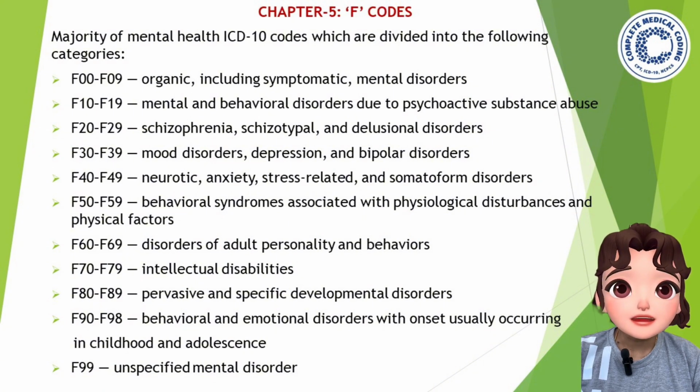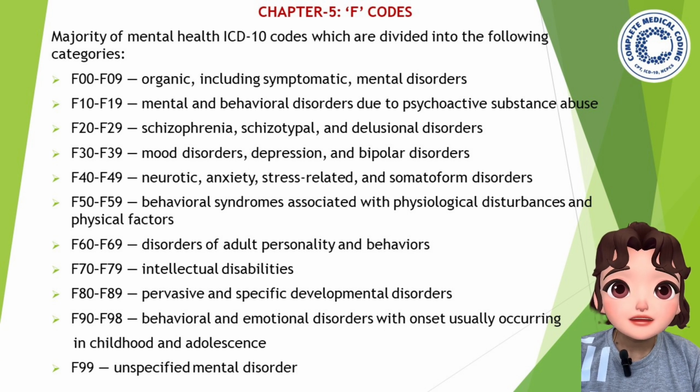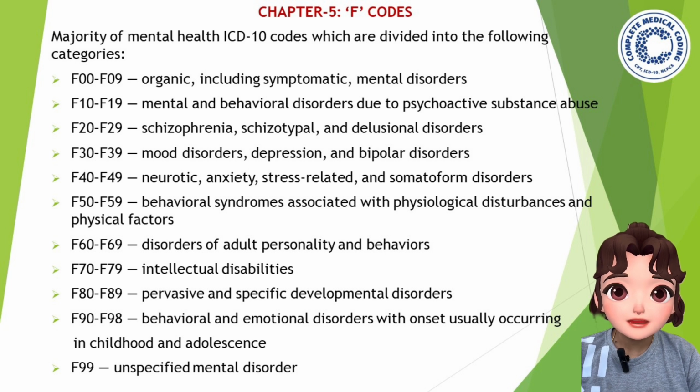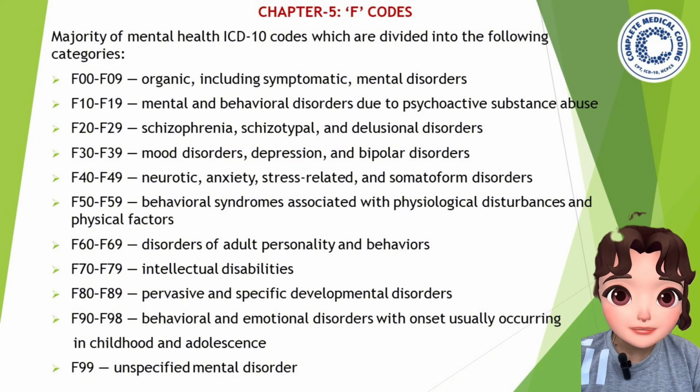F20 to F29, schizophrenia, schizotypal and delusional disorders. Next series represents mood disorders, depression and bipolar disorders. Then comes the neurotic, anxiety, stress related and somatoform disorders. F50 to F59 represents behavioral syndromes associated with physiological disturbances and physical factors.